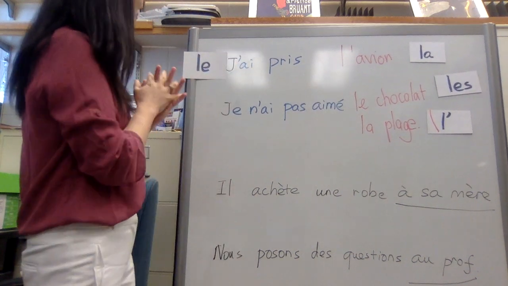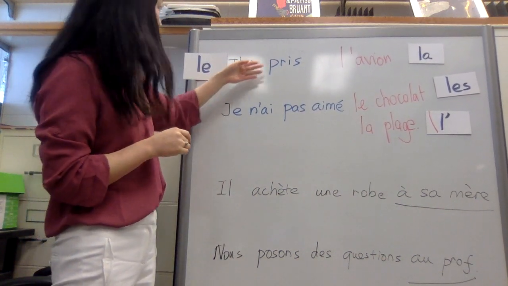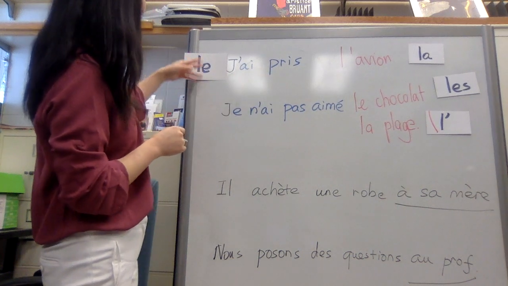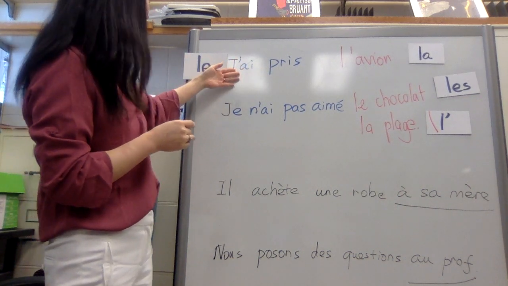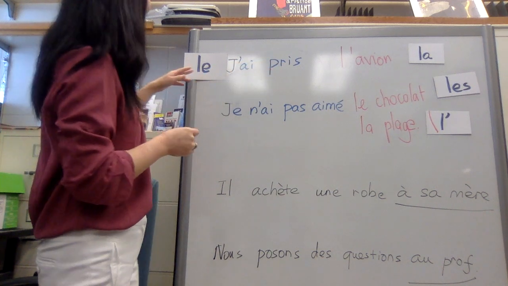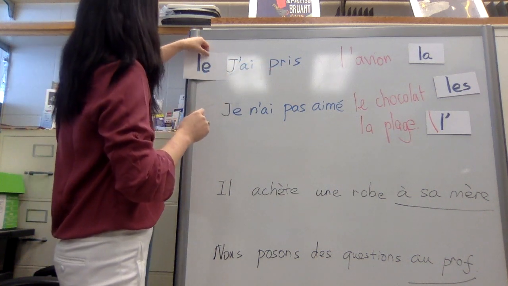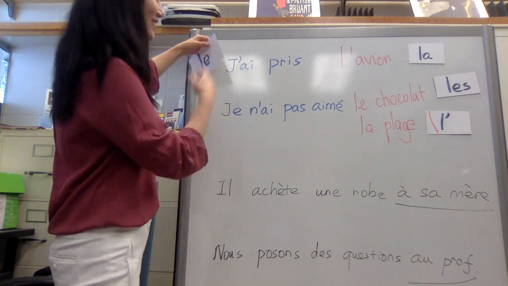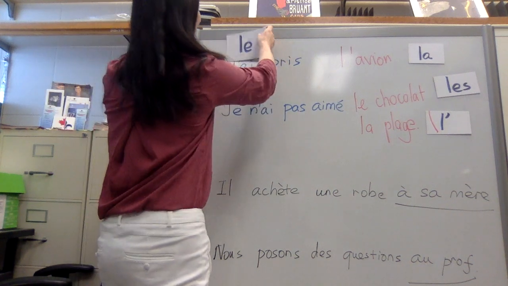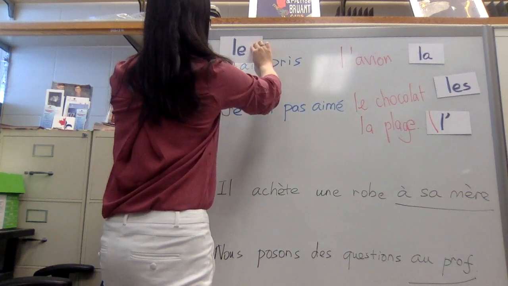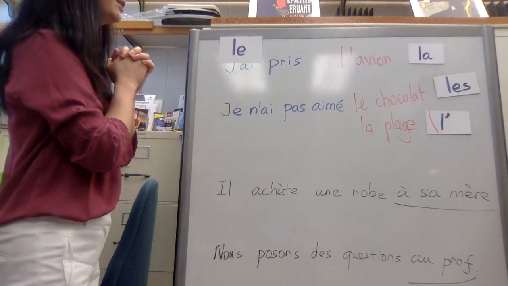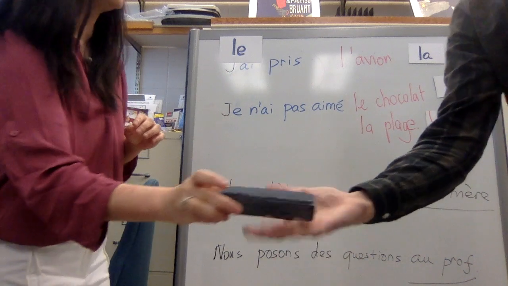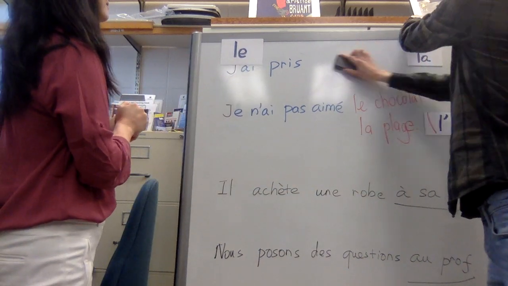Okay. And now because there's avoir and pris, where are we going to put le then? He's going to fall in love with which verb? Avoir ou prendre? Okay, so now I'm going to review the answer. Le is going to fall in love with avoir. So you put it here, and Florent, now l'avion is gone. We could remove that. Okay, thank you.